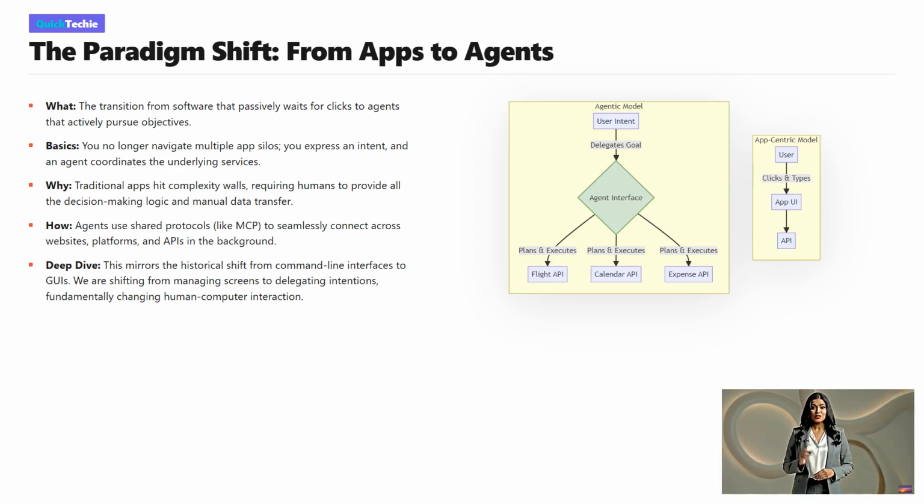On the left, the app-centric model. The user must manually interact with the UI, clicking and typing to drive singular API calls. The burden of orchestration falls entirely on the human. On the right, the agentic model. The user simply provides an intent to an agent interface. The agent takes over, autonomously orchestrating communication across multiple disparate APIs, flights, calendars, and expenses to achieve the holistic goal. This is the future of software, from manual API calls to seamless autonomous orchestration.